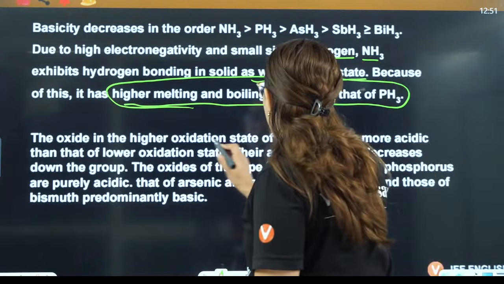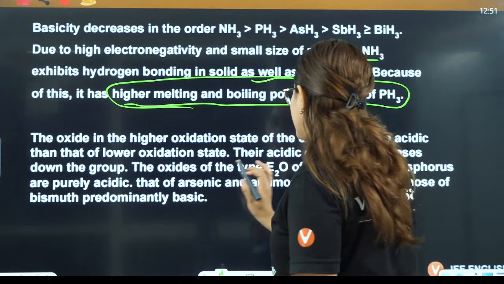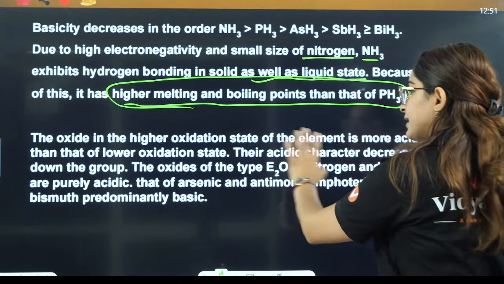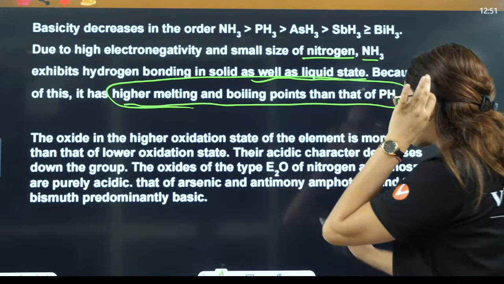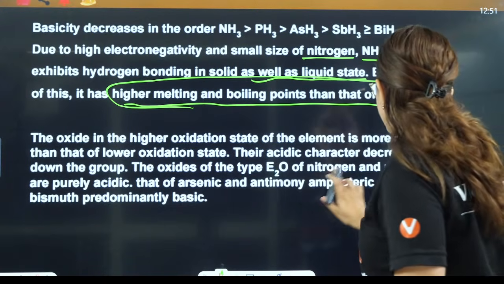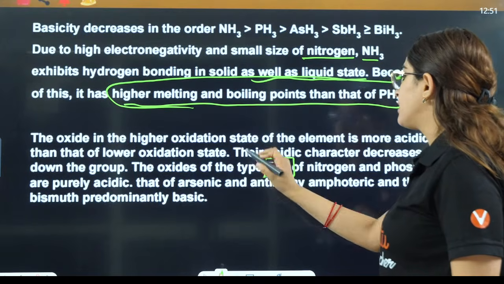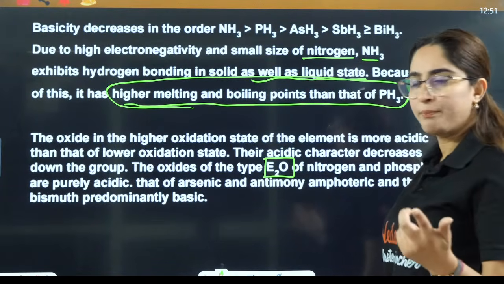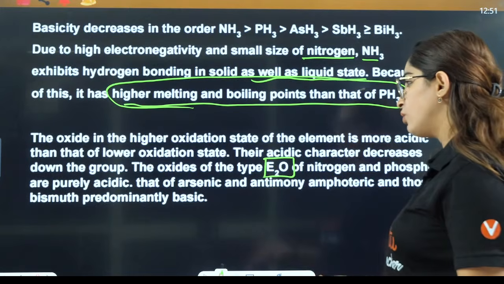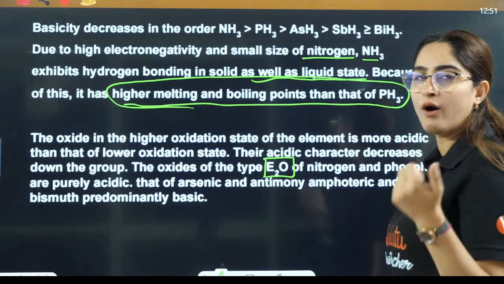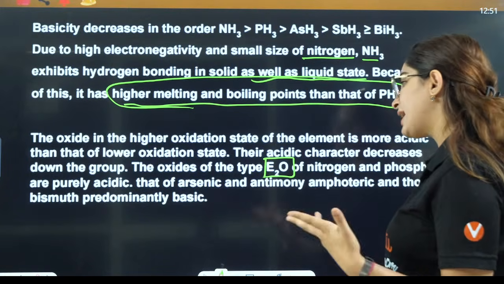The oxide in higher oxidation state is more acidic, that we know. Their acidic character decreases down the group. The oxides of nitrogen and phosphorus are purely acidic, that means N2O and P2O, they are purely acidic.